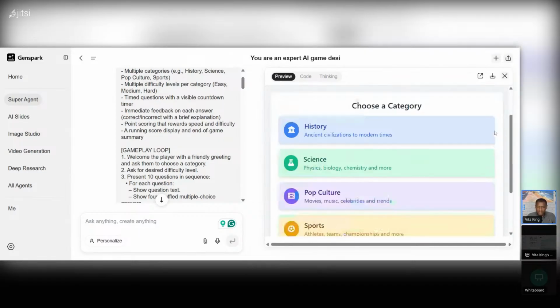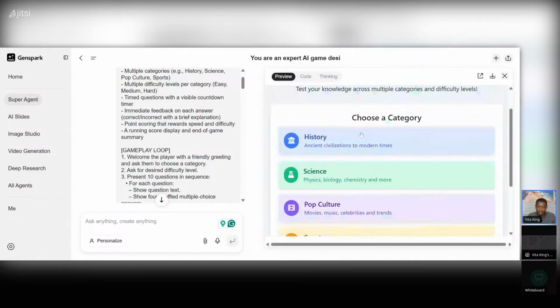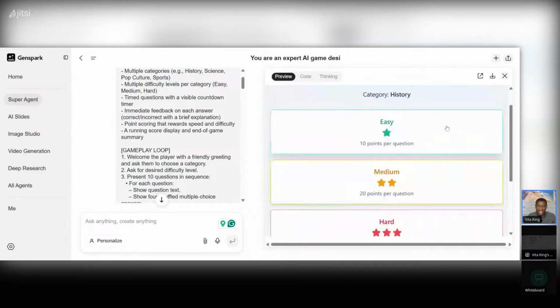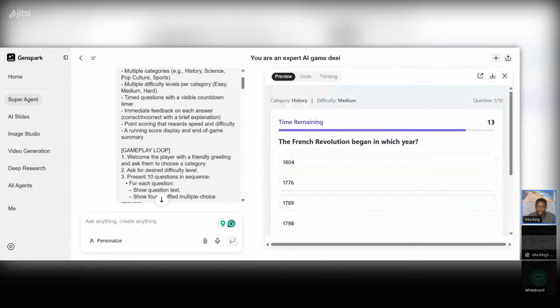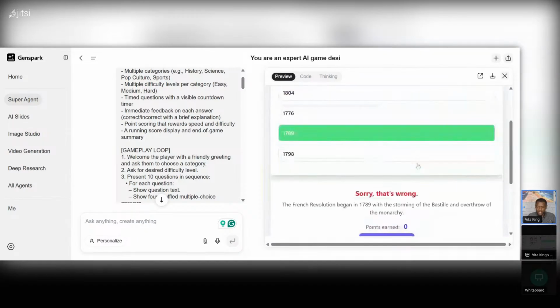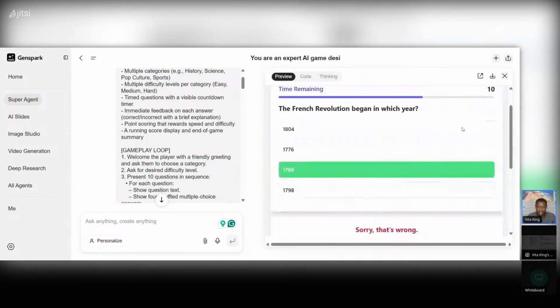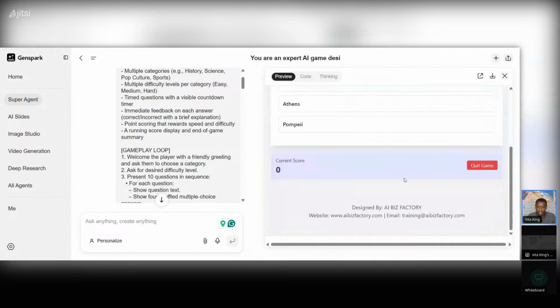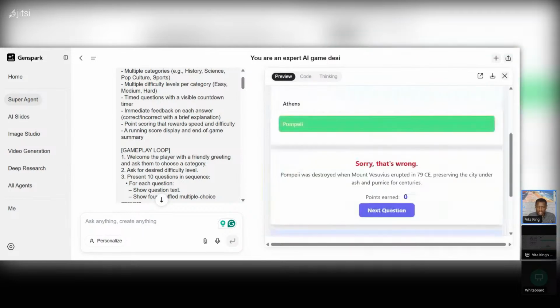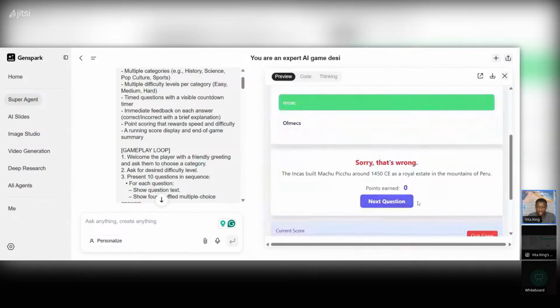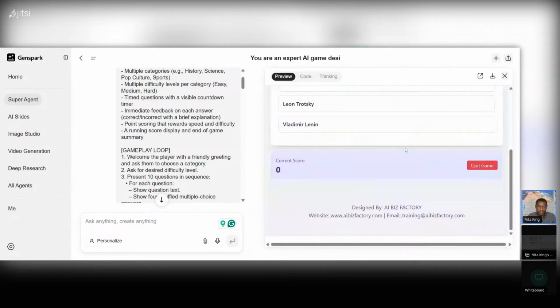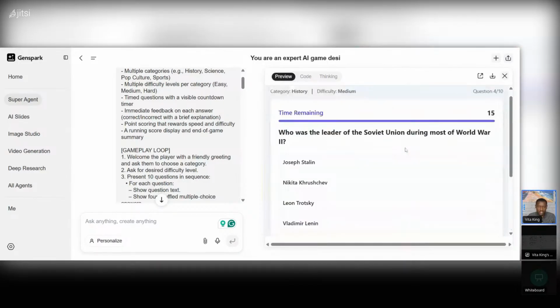So see, very specific, and then here's the output. So it gave me a game. The game was functional, it adhered to my instruction. As you can see, the game was very good. So let me just go through this quickly. It had 10 questions. So let's go next question, and then at the end, I'm just going to go through this quickly so you can see what I'm talking about. So this is what I'm talking about. You have to be very specific. So I want to show you how to be specific.